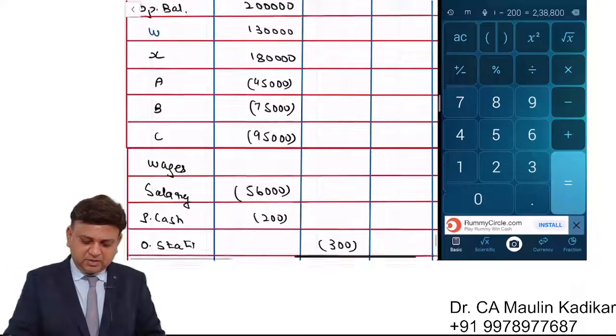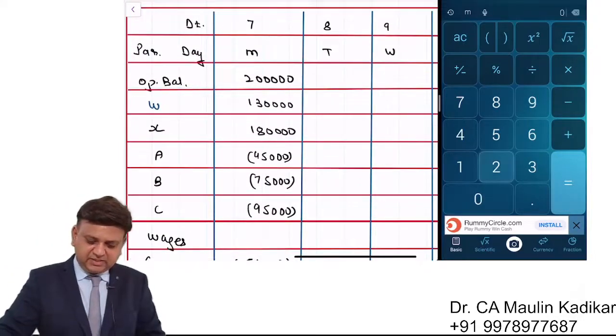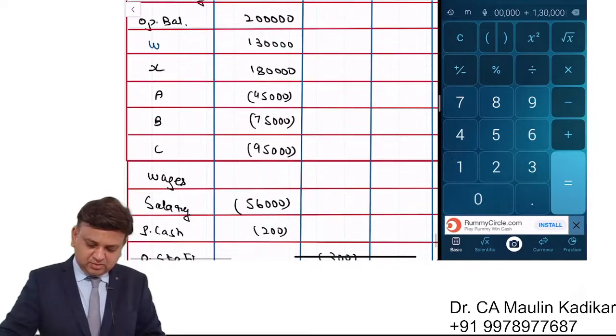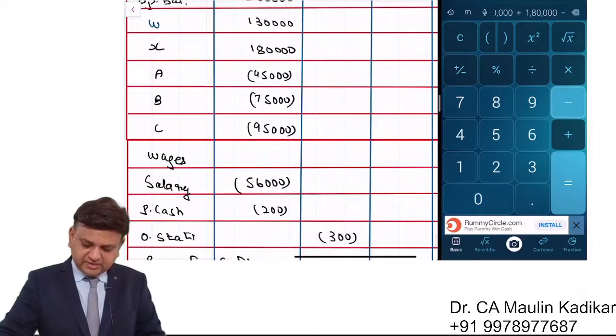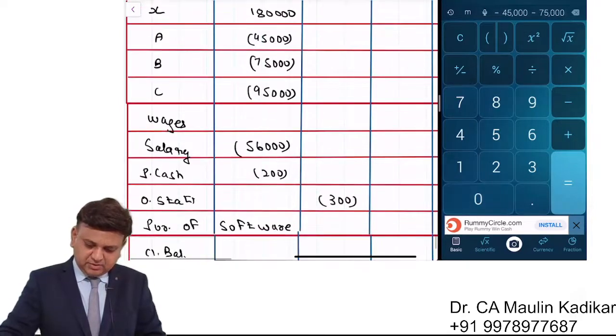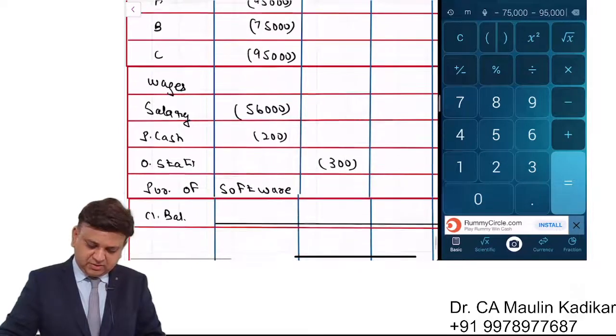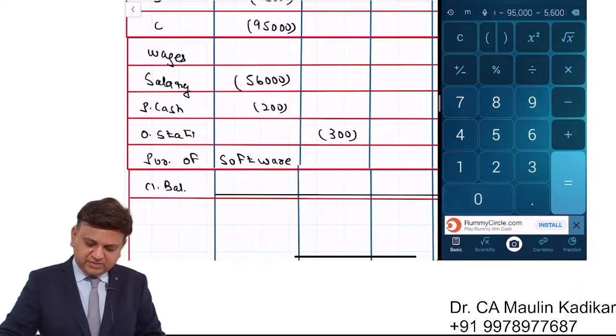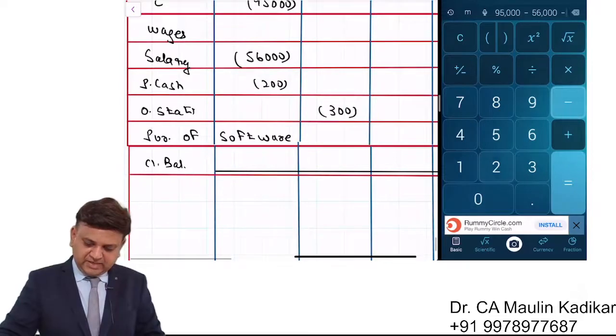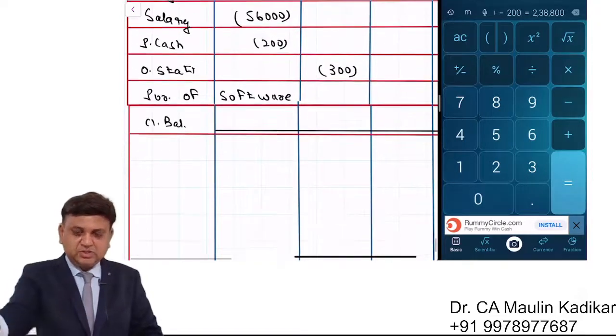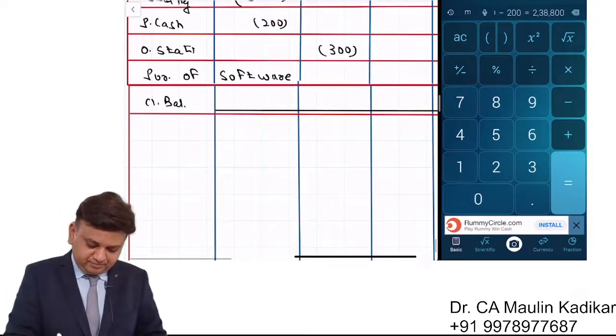So balance is found like this: 2 lakhs plus 1,30,000 plus 1,80,000 minus 45,000 minus 75,000 minus 95,000 minus 56,000 minus 200. It is 238,800.